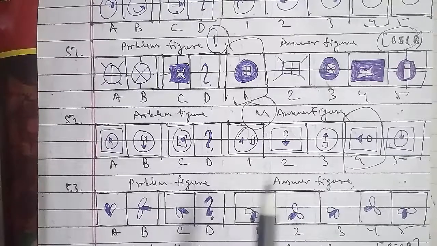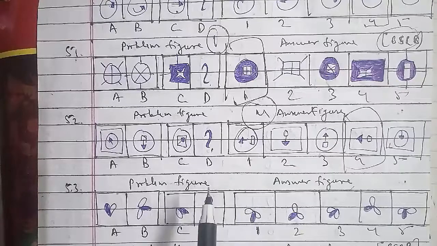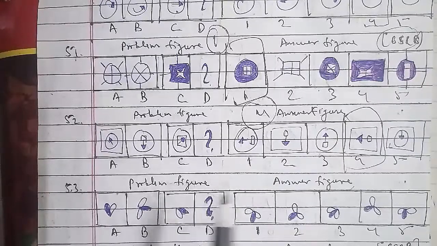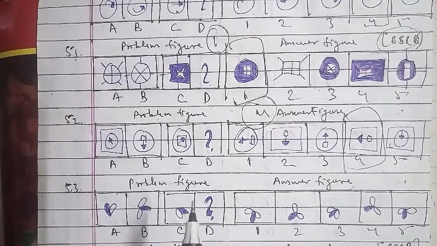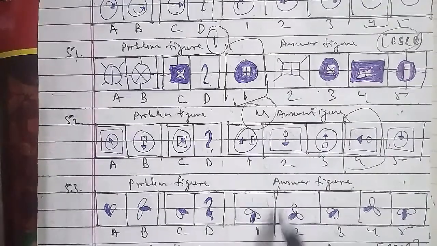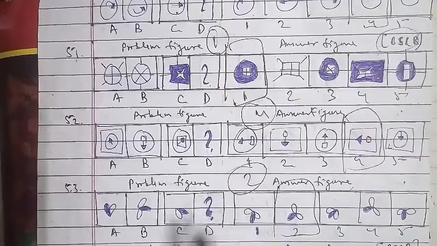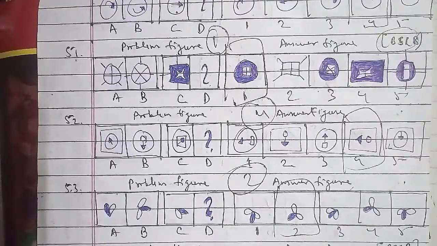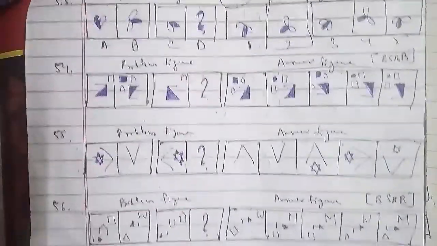We'll go ahead with the other one, which is the 54th question of the session, and what we have to discuss here is your problem figures and the answer figures as well, which has been asked in the BSRB question paper as well. This has been named as A, this has been B, this is C and this is D. For the answer figure we have 1, 2, 3, 4 and 5 respectively as well.